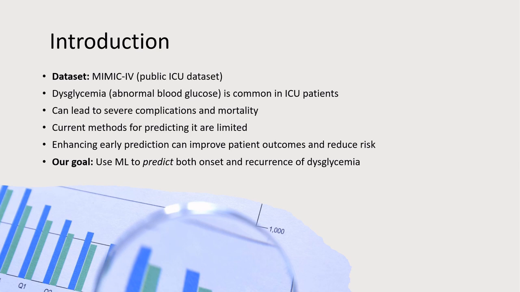Dysglycemia, which refers to abnormal blood glucose levels, is extremely common in ICU patients and often leads to severe complications or even death. Current systems in hospitals detect dysglycemia after it has already occurred. Our project aims to shift from this reactive model to a proactive one by using machine learning to predict both the onset and reoccurrence of dysglycemia. In order to accomplish this, we used the publicly available MIMIC IV dataset, which contains anonymized records.